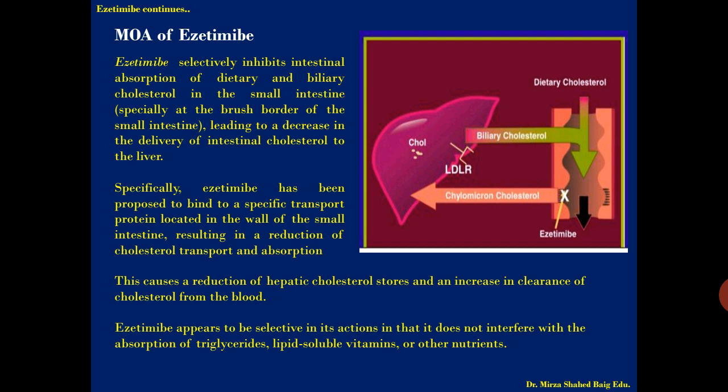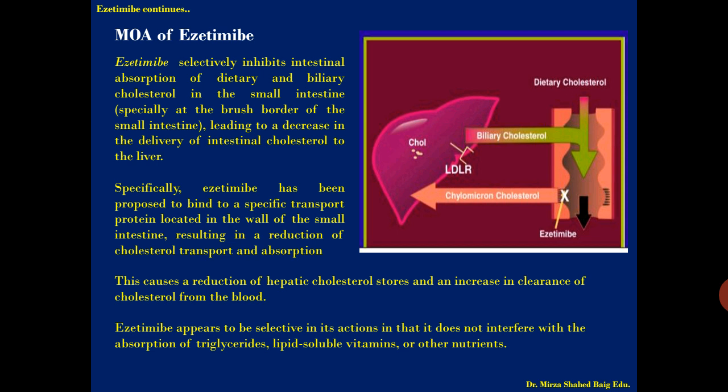Next, the mechanism of action of ezetimibe, and how it inhibits the absorption of cholesterol. Ezetimibe selectively inhibits intestinal absorption of dietary and biliary cholesterol in the small intestine, especially at the brush border of the small intestine, leading to a decrease in the delivery of intestinal cholesterol to the liver.